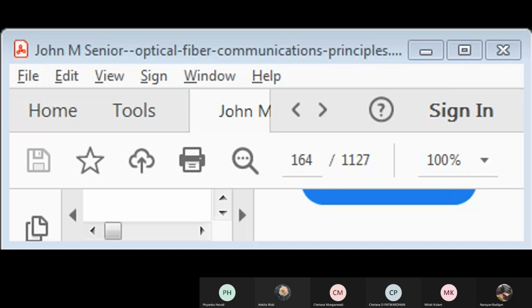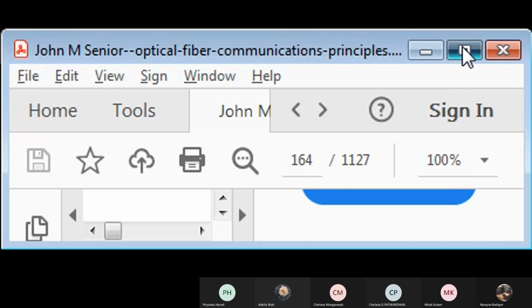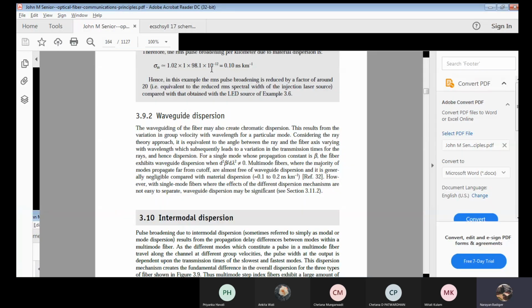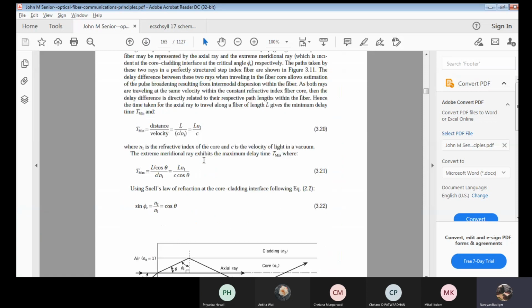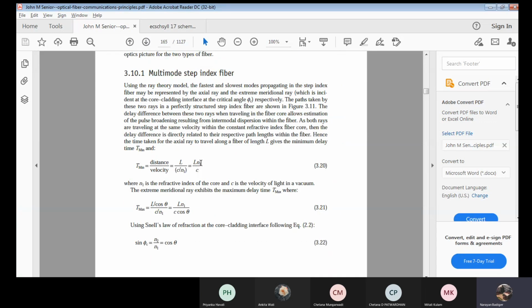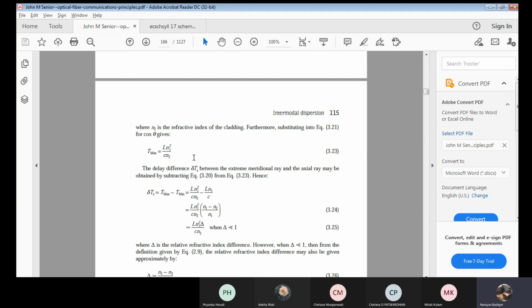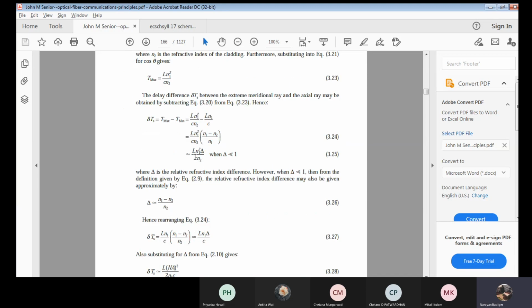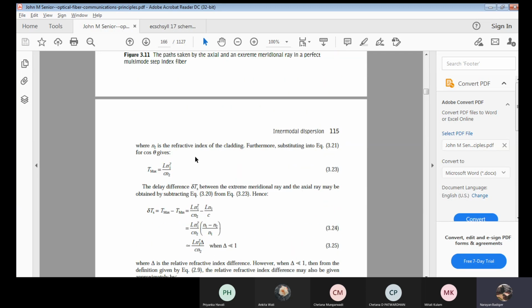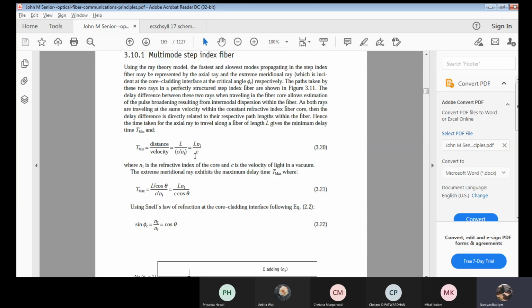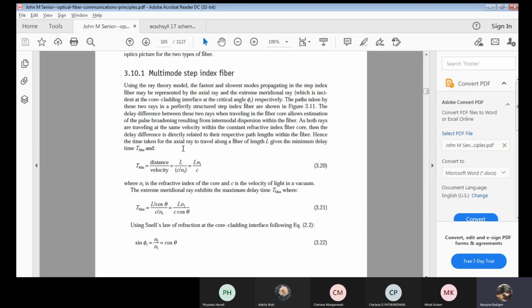Next, we have one small derivation associated with this. With respect to a multimode step index fiber, as I just mentioned, using a ray theory model, we'll derive one small equation here. That equation will derive the minimum delay and so on.